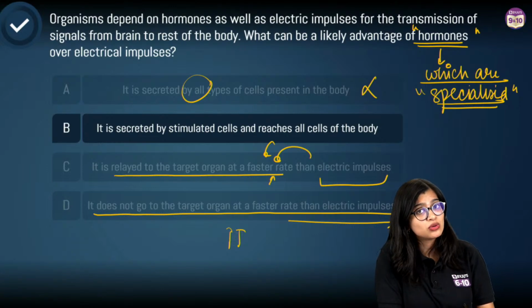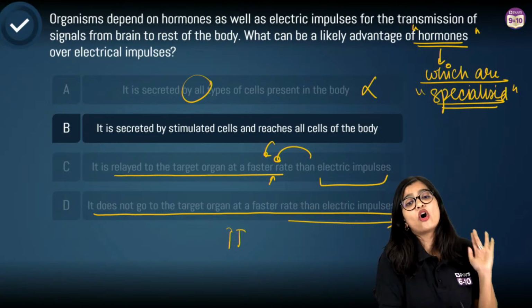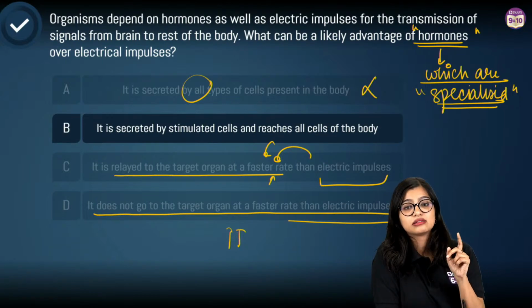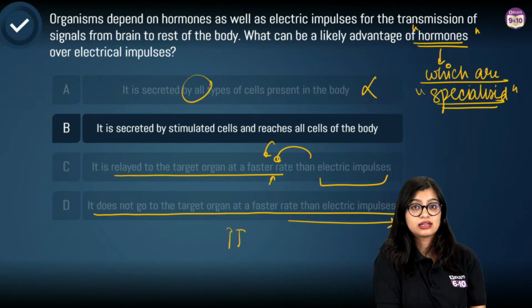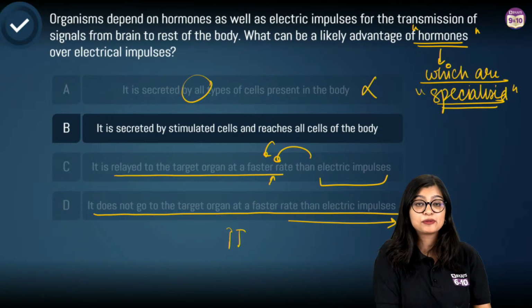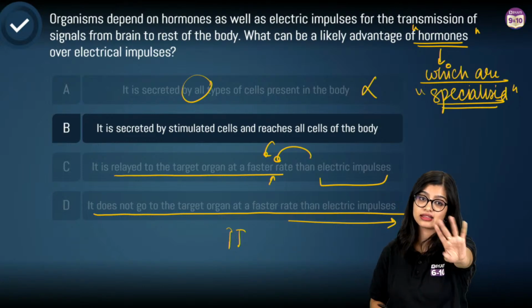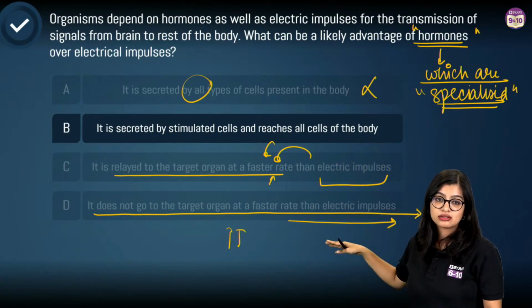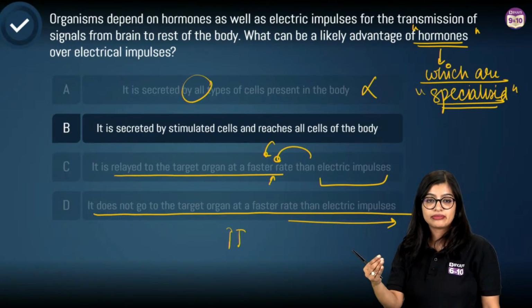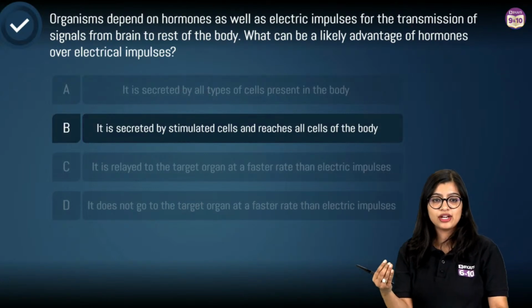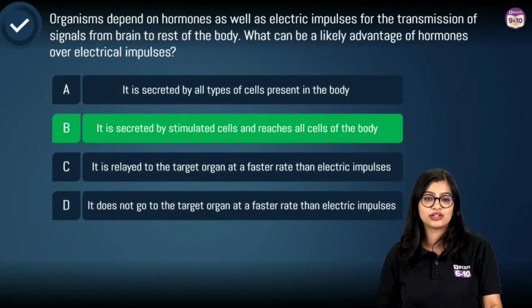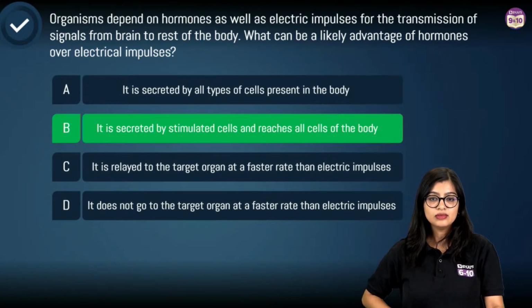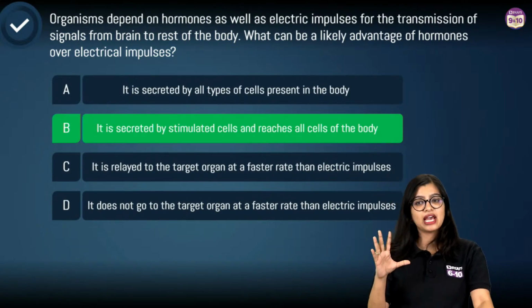Now I agree with you that, ma'am, you can't say all cells. It's target site, specifically target cells. I agree. But between the two options, which is a better answer? Most but not all. Correct, Vedant. I agree. But amongst your both options, which gives you a better answer? Which is why the answer here is option B. More or less, we are organized.